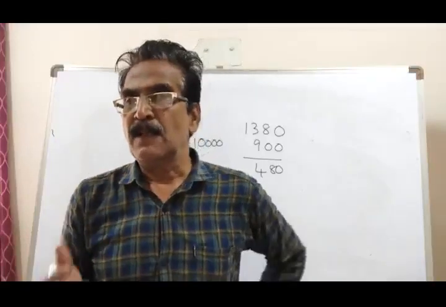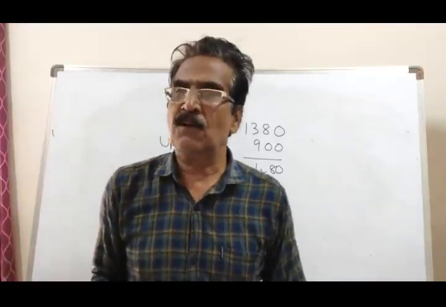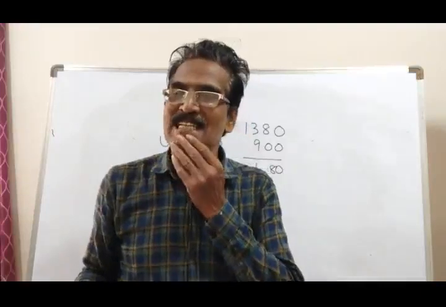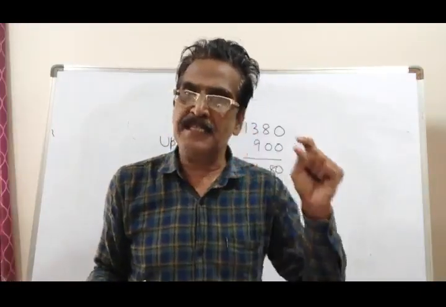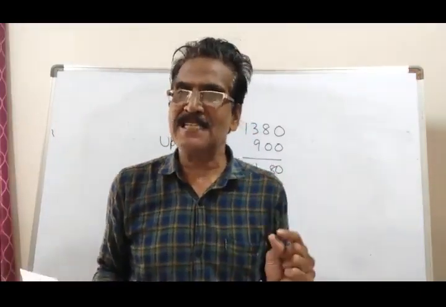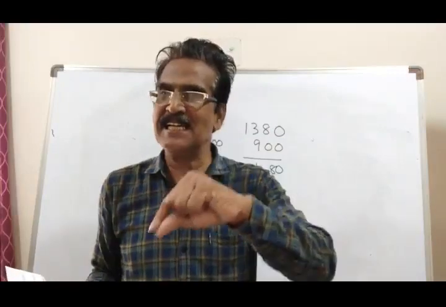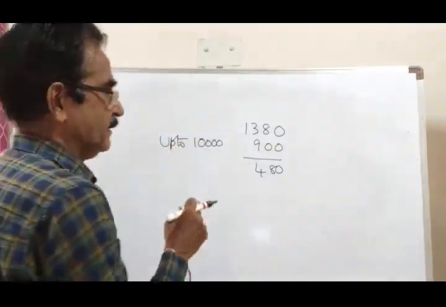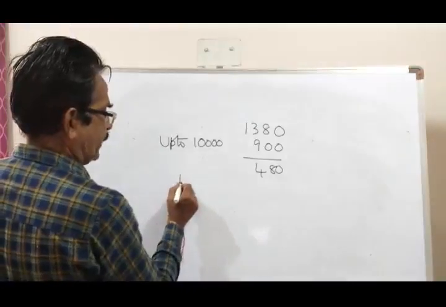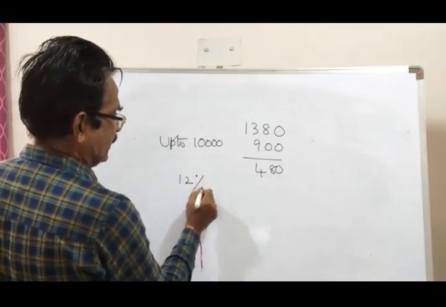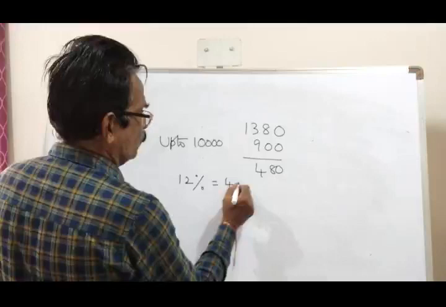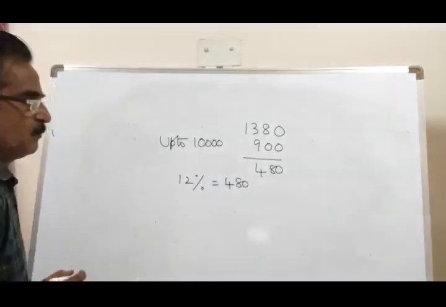Over and above 10,000, what is the commission rate? 9% usual commission plus 3% additional bonus, that is 12%. This 480 is equal to 12%.